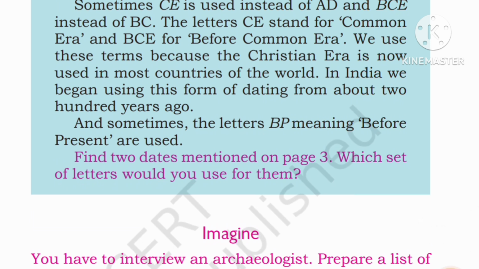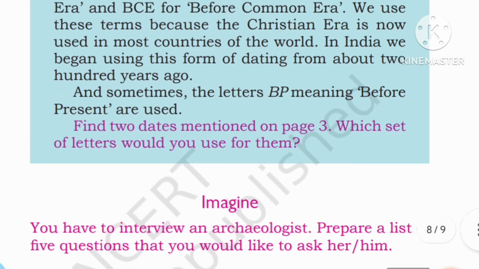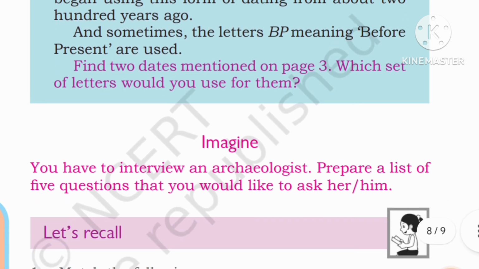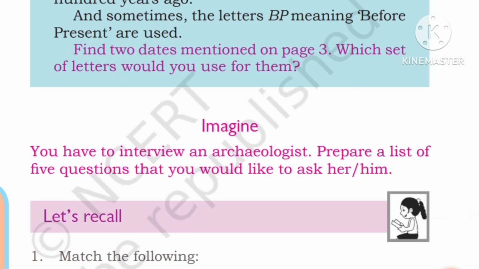We use these terms because the Christian era is now used in most countries of the world. In India, we began using this form of dating about 200 years ago, and sometimes the letters BP, meaning before present, are used. Find two dates mentioned on page 3.